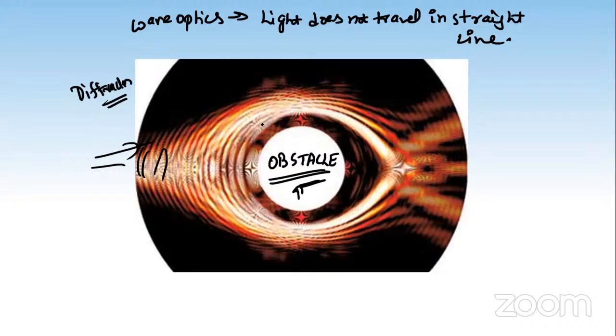So what is happening? The wavefront is getting deviated from the edge. The wavefronts are getting deviated. So if we say the wavefronts are getting deviated, what does it mean? It means the wave which is associated with this wavefront also gets deviated, okay? So we'll say the rays are getting deviated, okay?